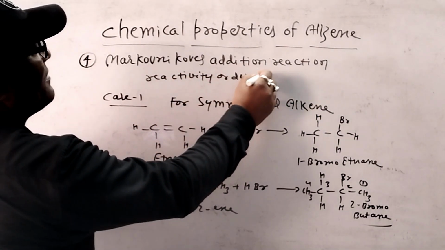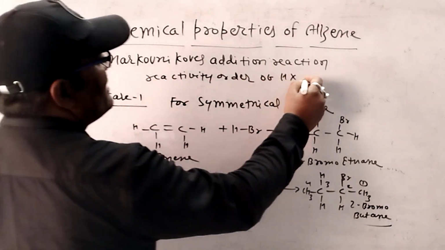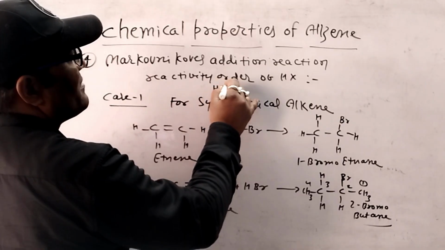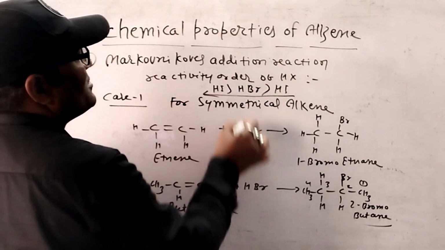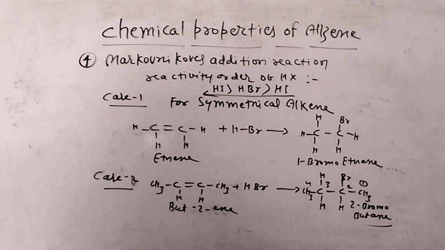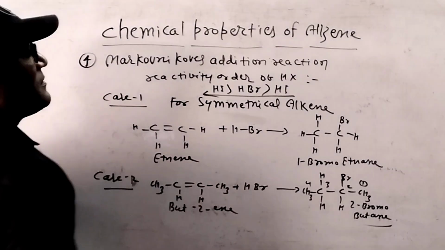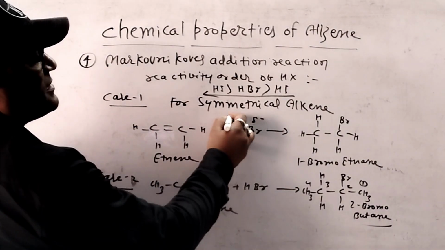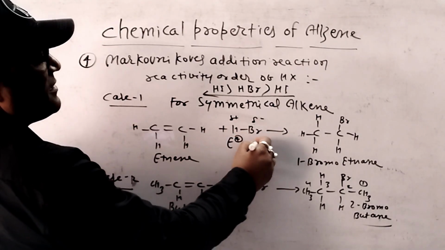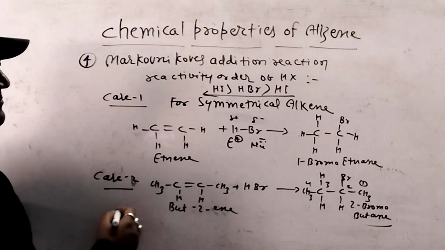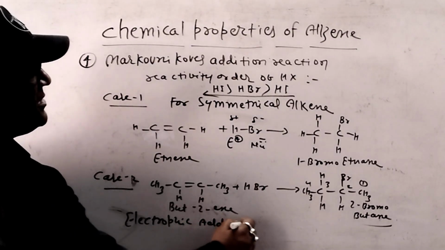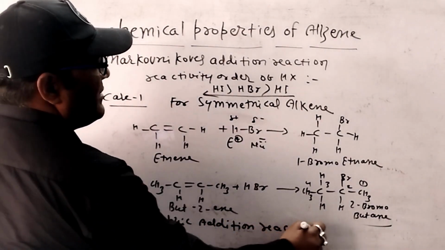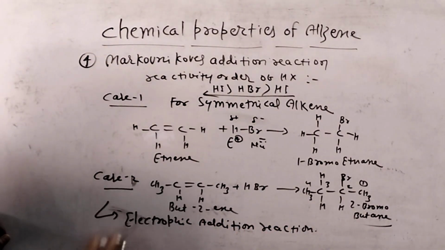Reactivity order of hydrogen halide, we can write again HI more reactive than HBr, more reactive than HCl. So this is the right reactivity order. Now here delta minus and delta plus, so electrophile and nucleophile. These reactions are called electrophilic addition reaction. You can take a screenshot.